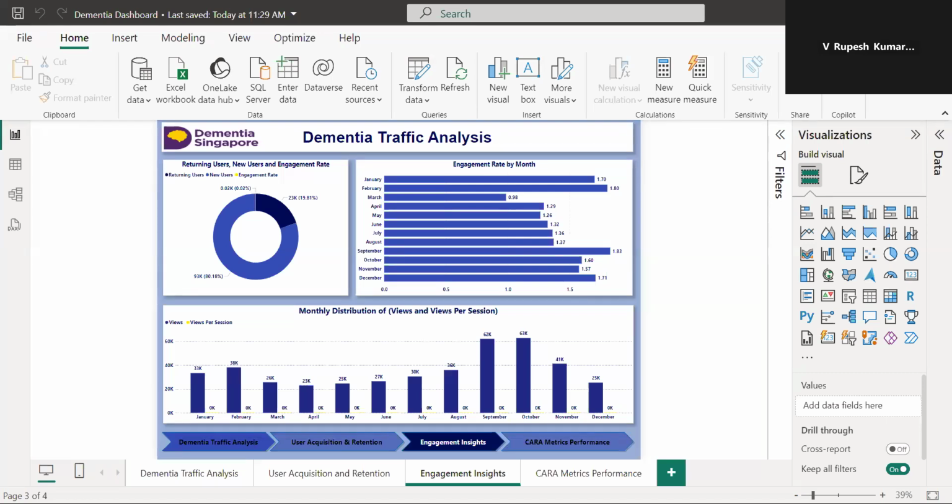The third sheet is the engagement insights. The objective is to analyze how users interact with the platform, focusing on engagement and session details. The first chart I have used is a donut chart. The new users are 93K, 80.18% of users. The returning users are 23K, 19.81% of users.